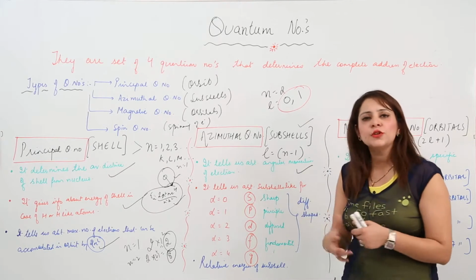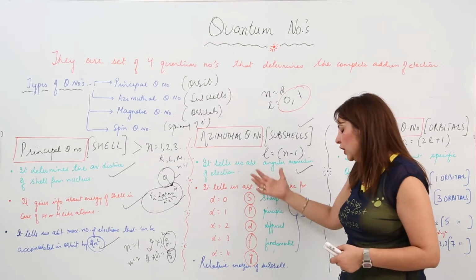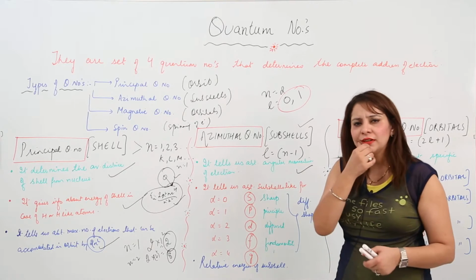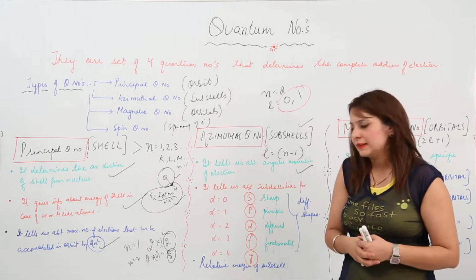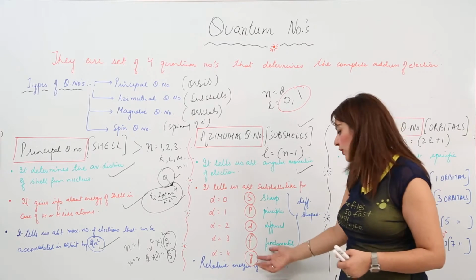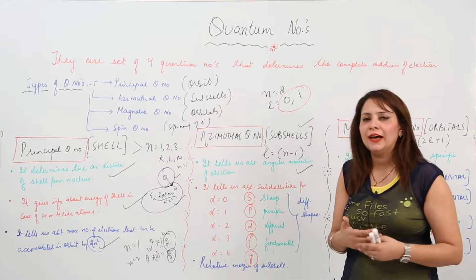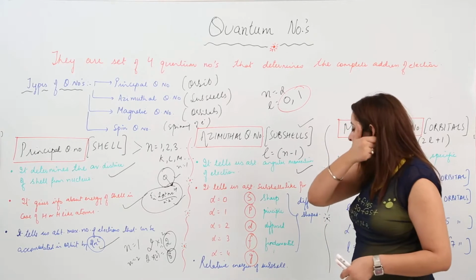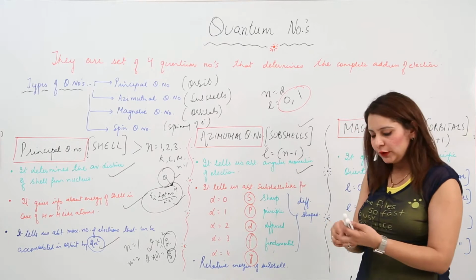But the questions you will get will definitely only go till L equal to 4, because it does extend beyond that, but you don't encounter questions like that. You may get a question related to G, but definitely not for H or I. It also determines the energies of the subshell. I'll explain it in a better way.